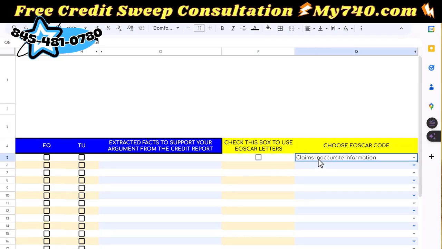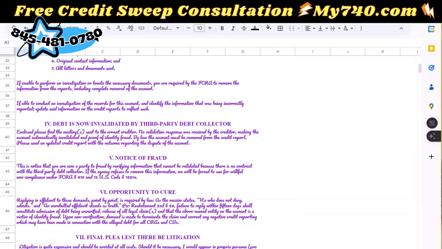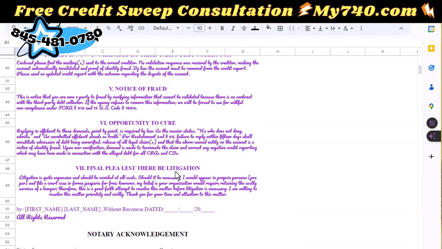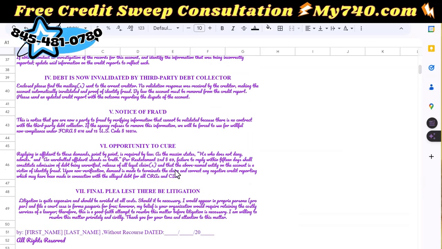And it's not going to say claims inaccurate information. It's going to say code 103. Over here on our Rel print letter, we're going to have our accounts included in this specific section, as well as the codes next to it. So it would say something like Capital One account number 517805. It'll have the reason for the inaccuracy or violation, code 104 or 103 or 102, whatever it is.